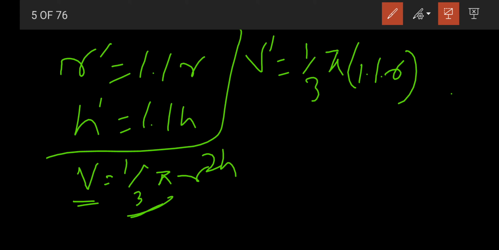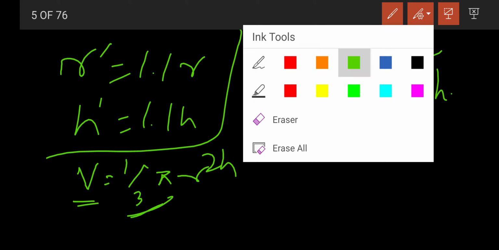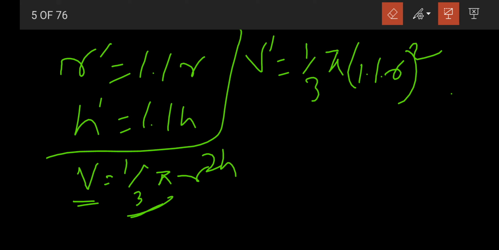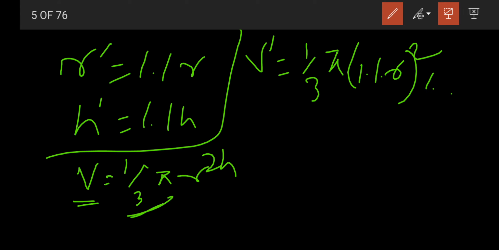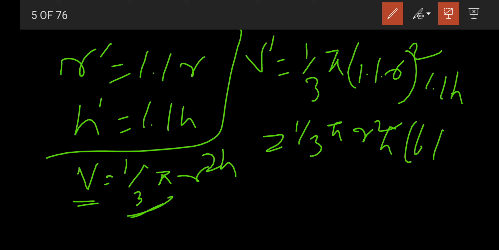So it is 1 by 3 pi r square h into 1.1 whole cube, right? See the formula of v dash and v.